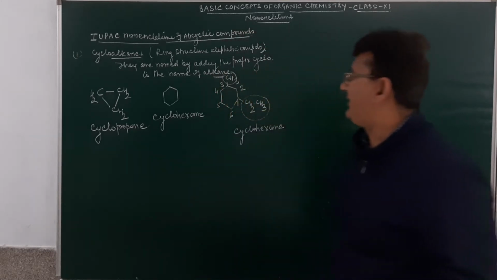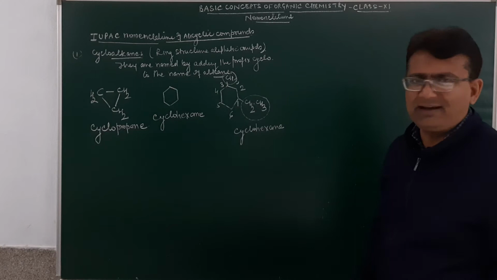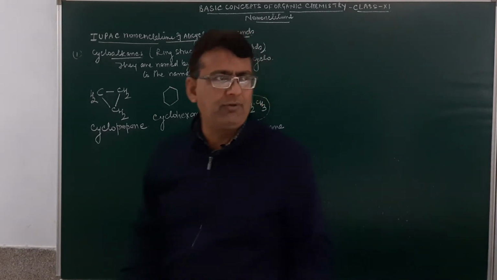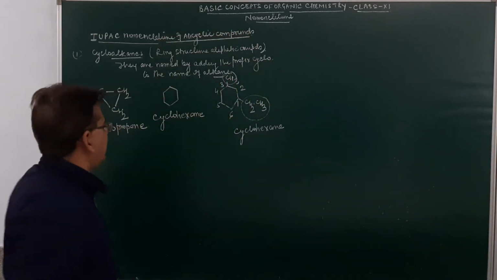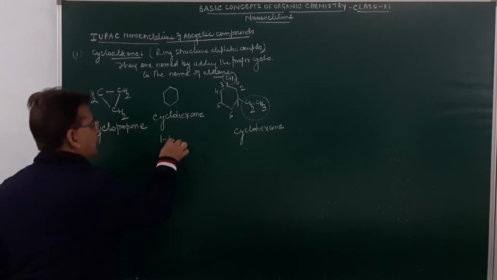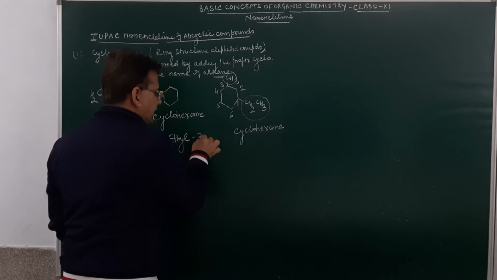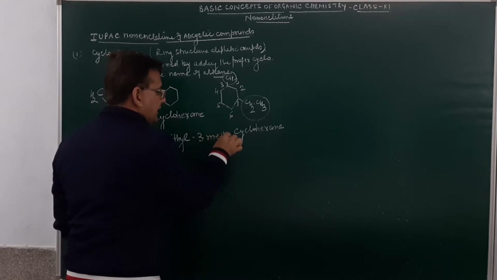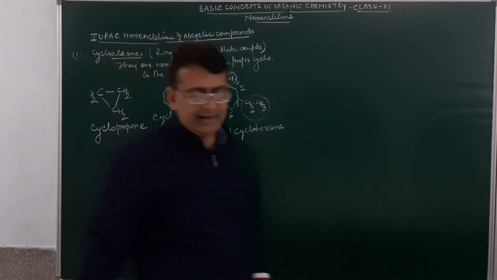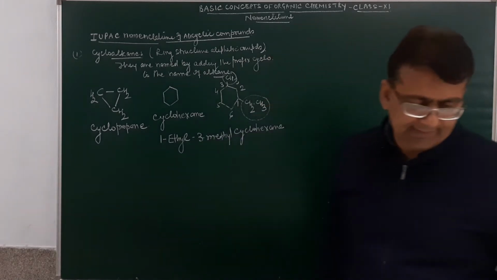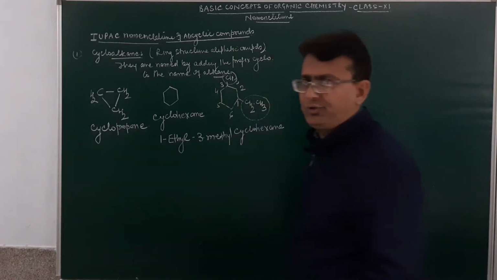At number 1, what is present? Ethyl. At number 3, what is present? Methyl. So the name of this will be given as 1-ethyl, 3-methyl cyclohexane. So this will be 1-ethyl, and then over here 3-methyl, and then cyclohexane will be the name given to this compound. Am I getting clear, students?